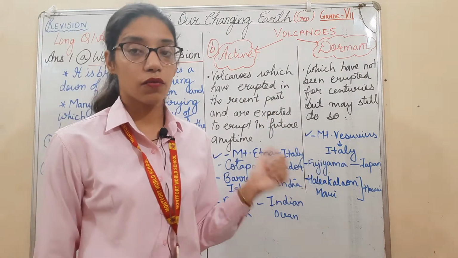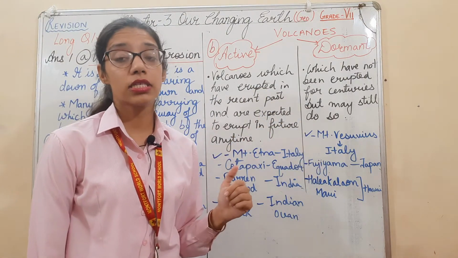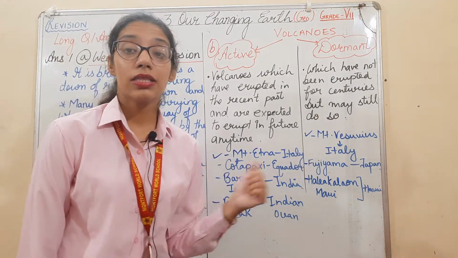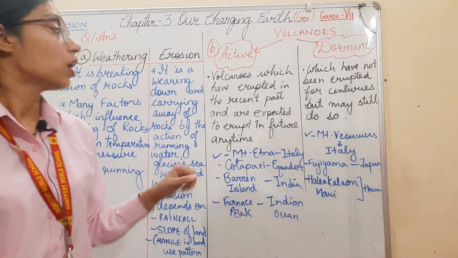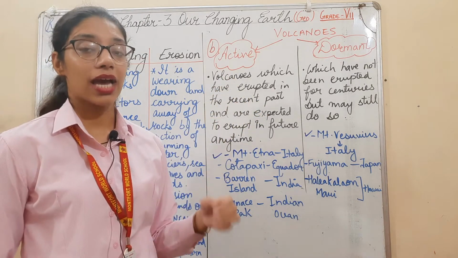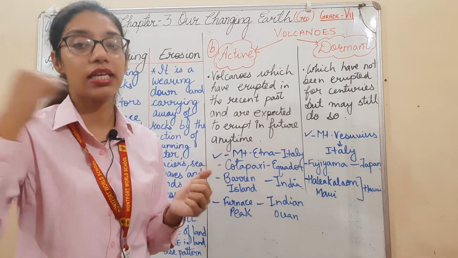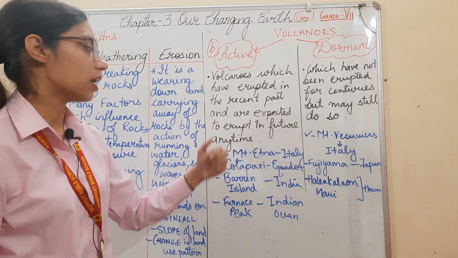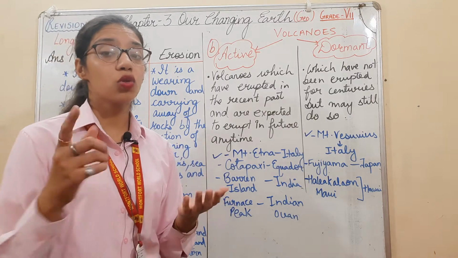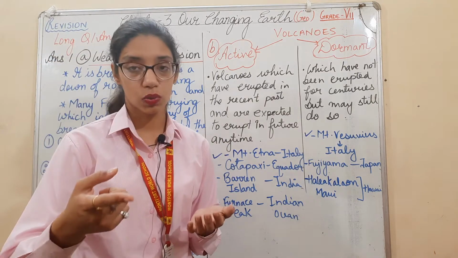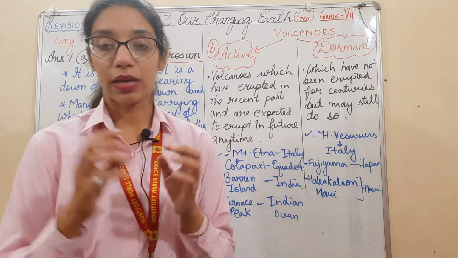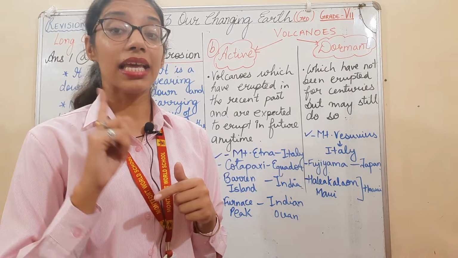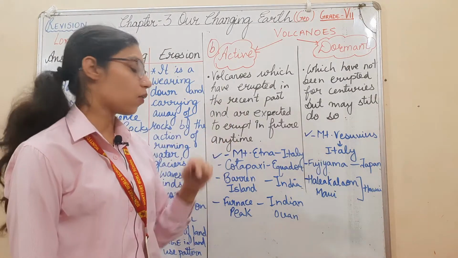Come to the B part of the first question only. Distinguish between active volcanoes and dormant volcanoes. This we have done in the map work also. So active volcanoes are those volcanoes which have erupted in the recent past, and we can expect that those volcanoes can erupt in future also. In future also they can erupt anytime. So that is your active volcanoes.